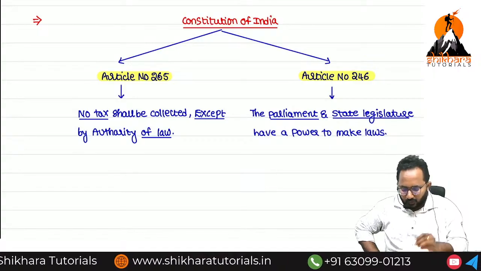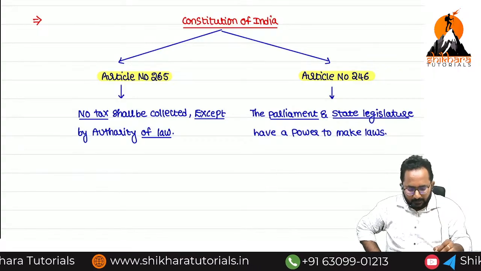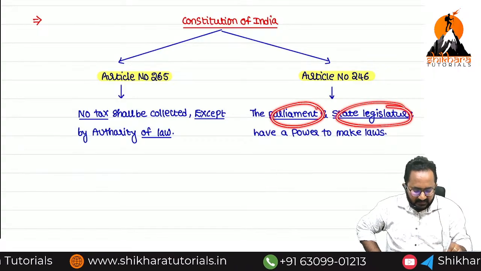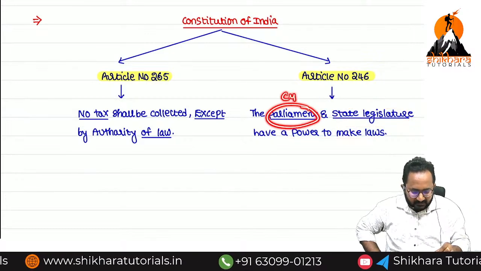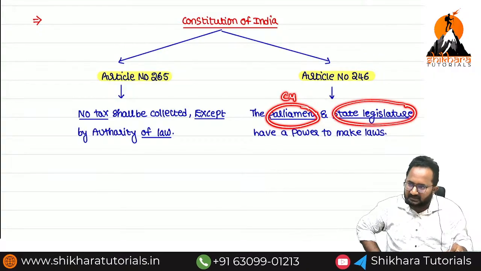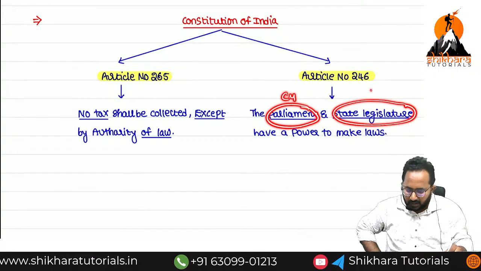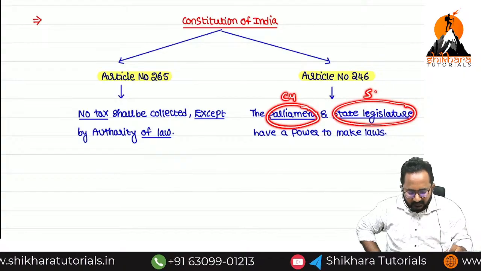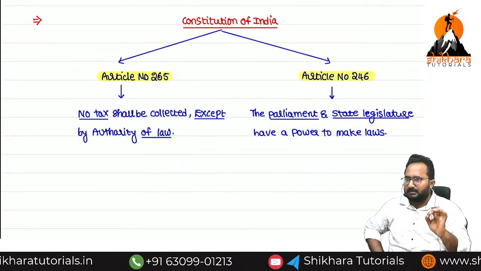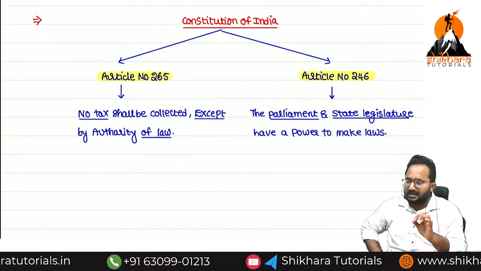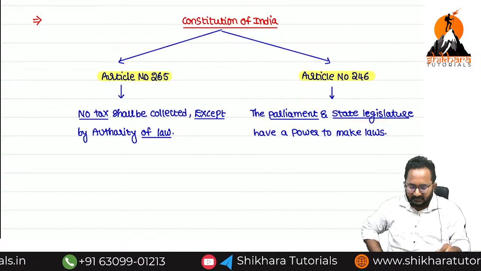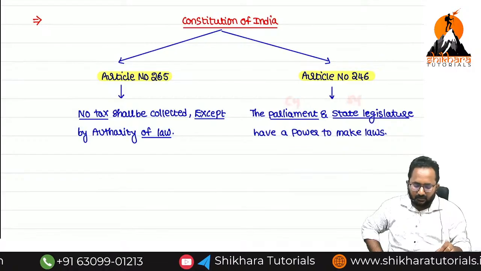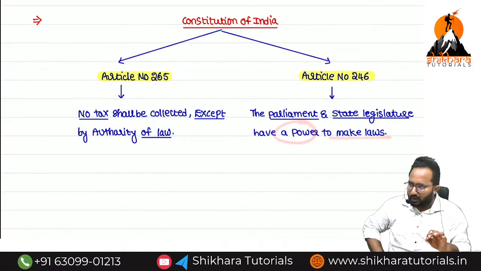Article number 246 says that Parliament and the state legislature have the power to make the laws. Parliament means central government level. State legislature means assembly, that is state government. So Parliament and the state legislature, that means central government as well as state government, have the power to make the laws regarding collection of tax.